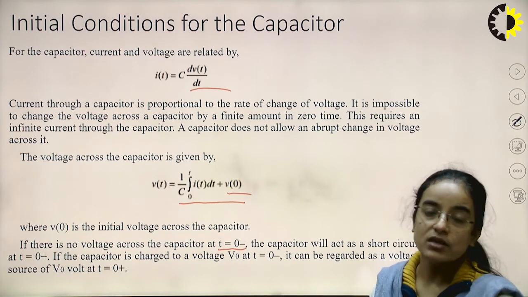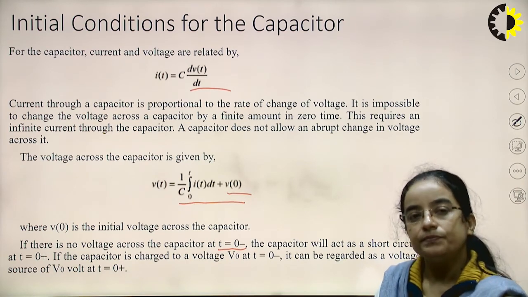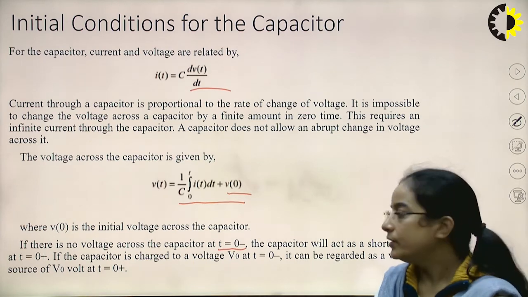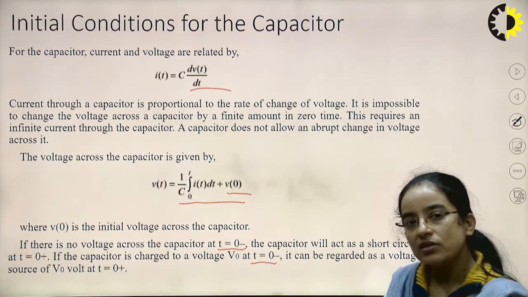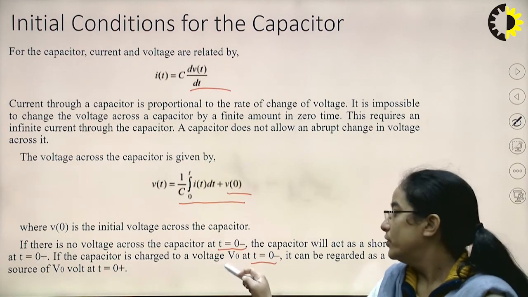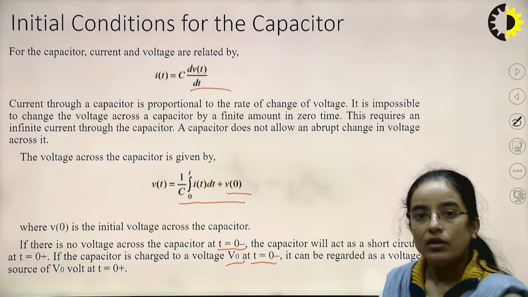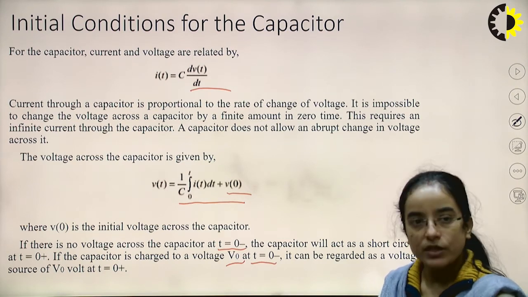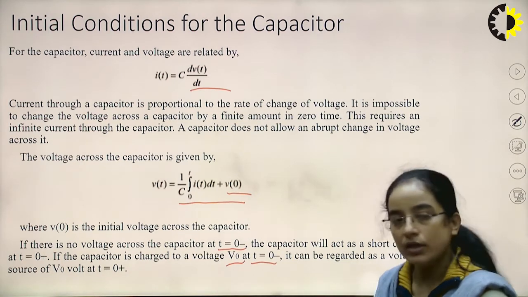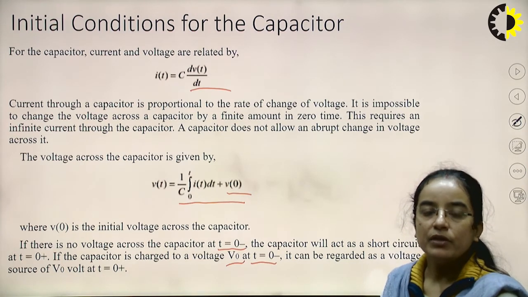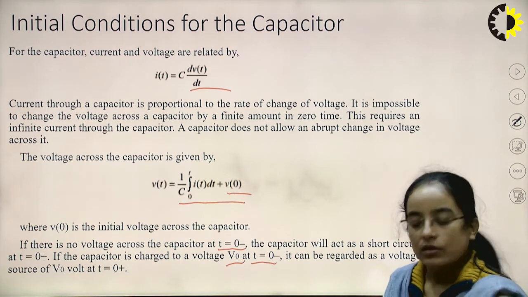And if the capacitor was charged with voltage V0 just before switching, then it will be regarded as a voltage source just after the switching, and the voltage across the capacitor will be V0, okay.